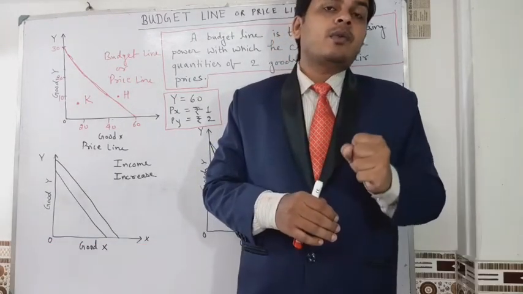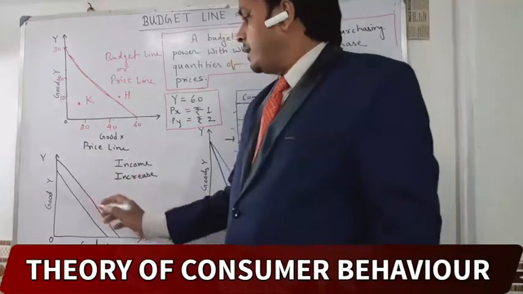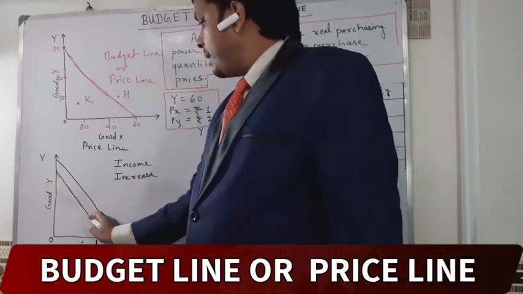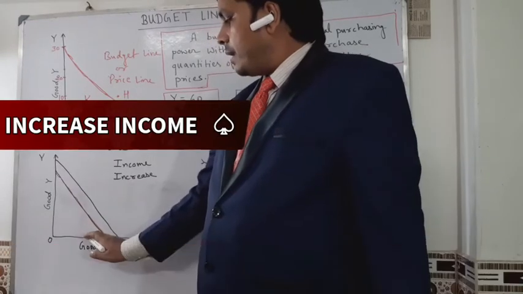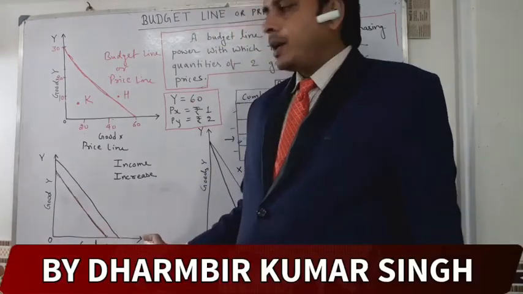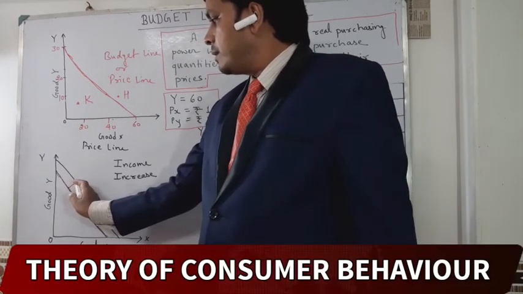I will purchase more and more quantities from the market. That was my original budget line, when my income was 10,000, but now my income increased and my purchasing power increased.